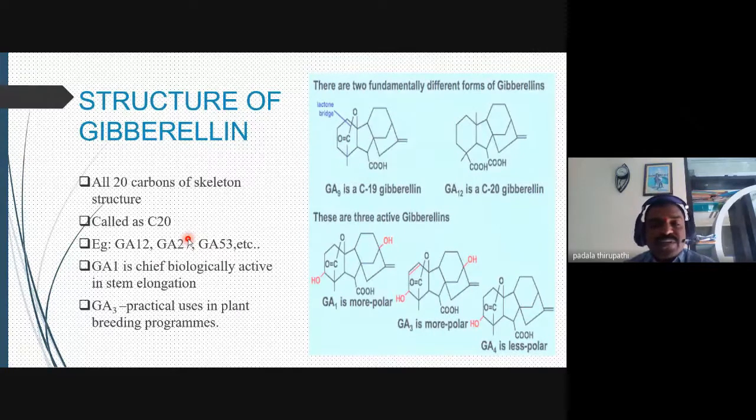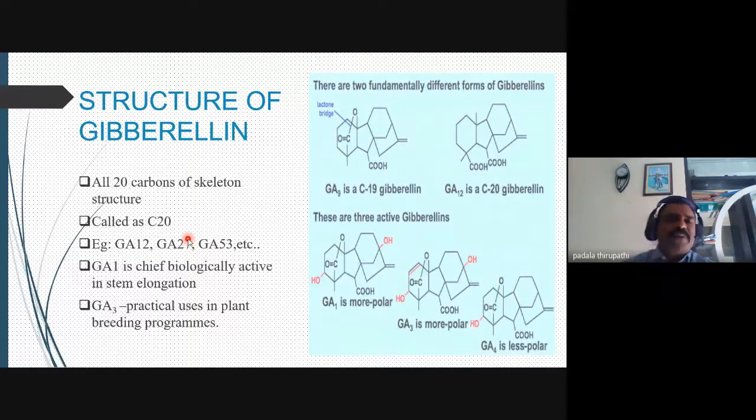My dear friends, remember in the last class we discussed auxins. Auxins are useful for modifying gender: when we apply auxins externally, male flowers turn into female flowers. At the same time, when we apply gibberellic acid, that is GA3, externally, female flowers are modified into male flowers.